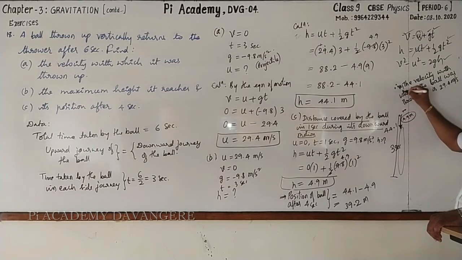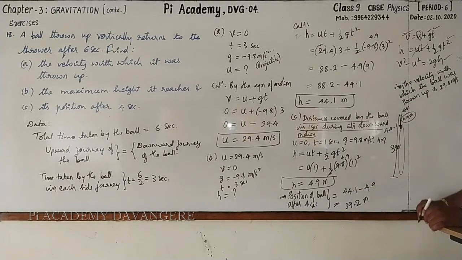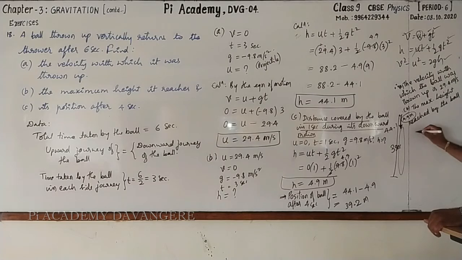Next, another point. This is a. Now b. The maximum height reached by the ball is how much? 44.1 meter.